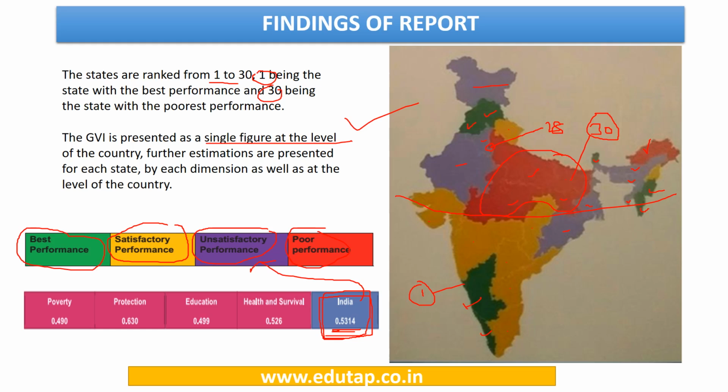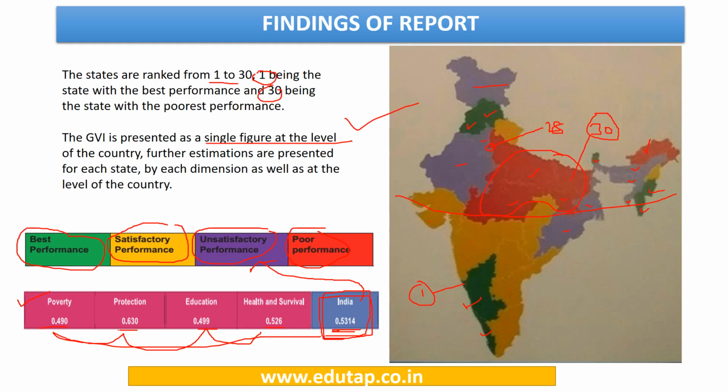Here we have the overall score for India, that is 0.5314, but this has been broken into 4 indicators, which is as follows. For poverty the score is 0.49, for protection the score is 0.63, for education the score is 0.499, and for health and survival the score is 0.526.